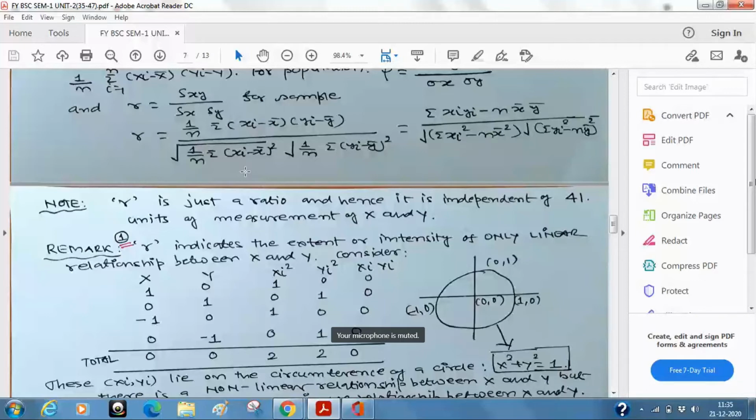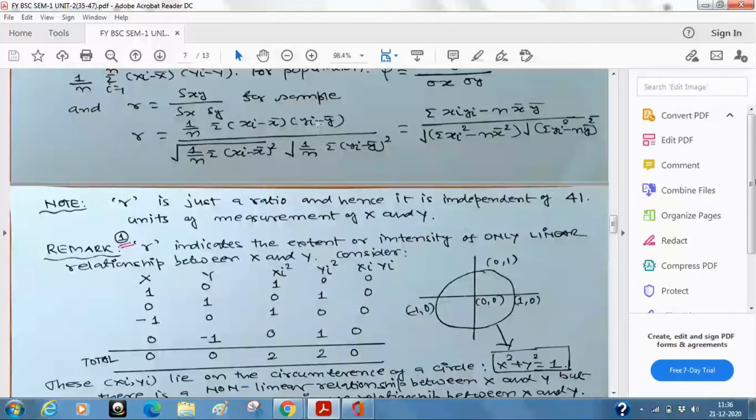But suppose now, just for an example, X is your IQ, which is measured in numbers, right? And suppose Y is the size of your shoe. कि आप कितने नंबर का जूता पहनते हैं. That also you know. You go to a shoe shop and then you say that my shoe size is 7 or 8, तो आप 8 नंबर का जूता लेते हैं या चप्पल या सैंडल या जो भी.